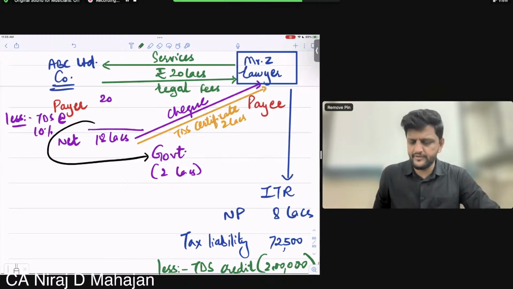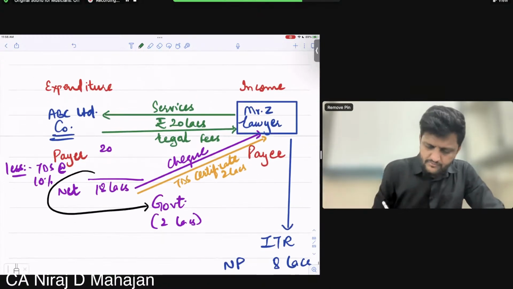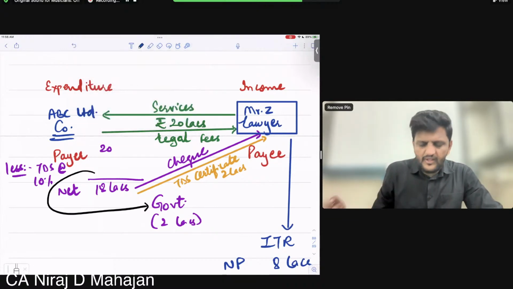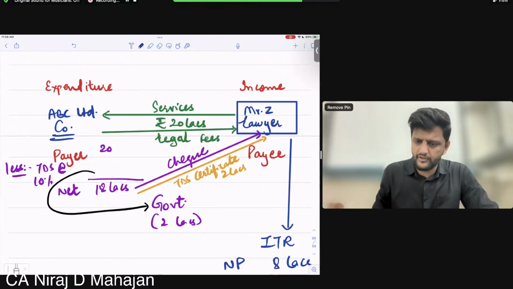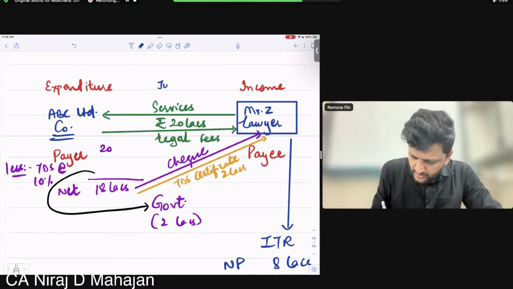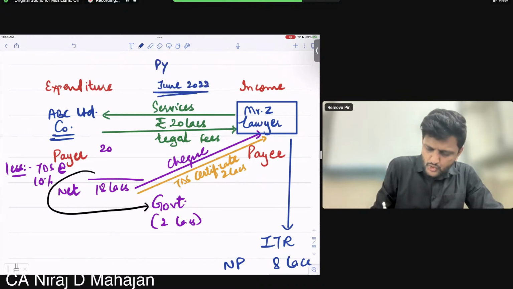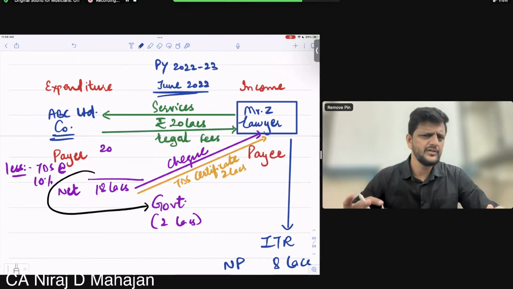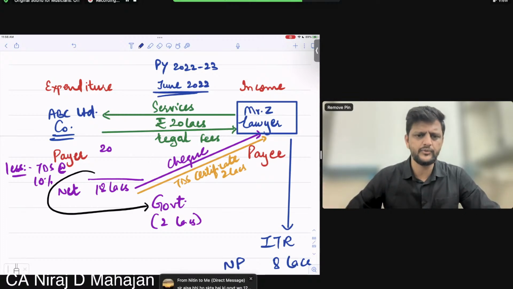If I give you a little bit more deep knowledge about this, because TDS is a different chapter completely, let us say the services given and the legal fees, etc., whatever happened in the month of June 2022. I'm talking of PY 22-23. Is it okay till here, all of you? Yes. So the transaction happened in June 22. He got the payment, etc., everything in June 22.